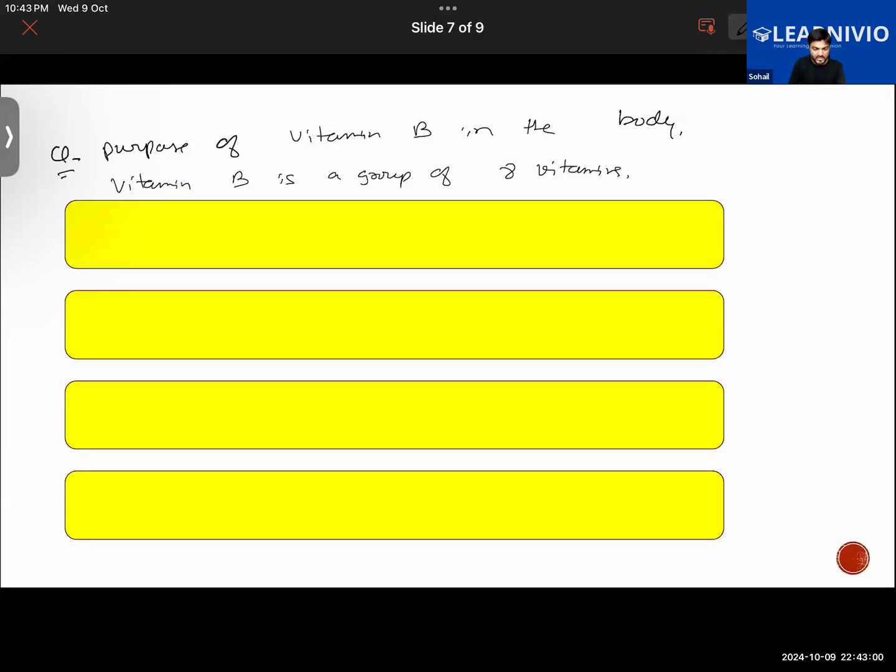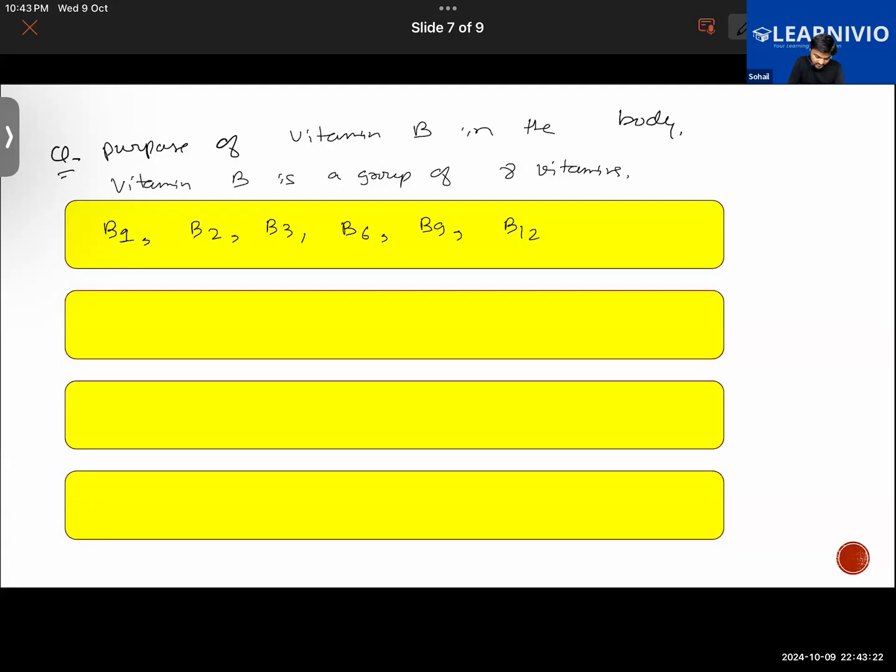We have vitamin B1, vitamin B2, B3, B6, then you have B9, then you have B12. Yeah, B1 is there, B2 is there, B3 is there, B6, B9, B12.